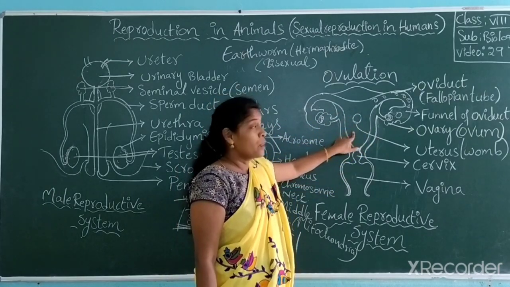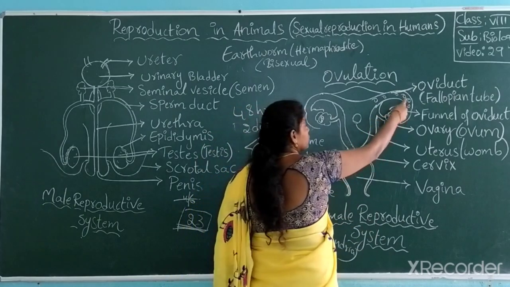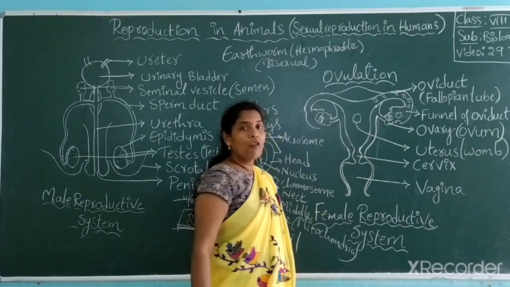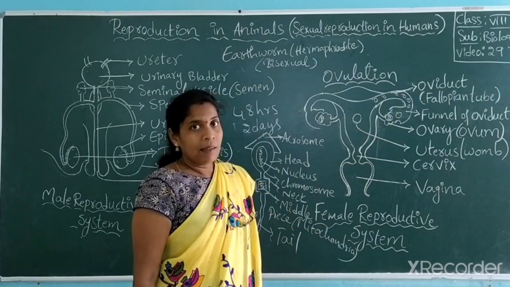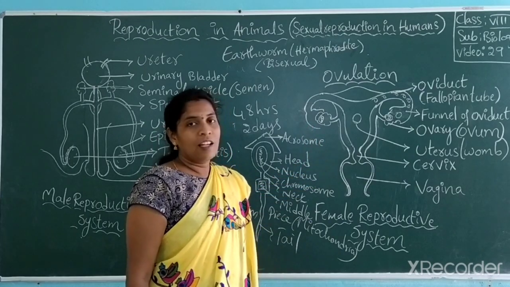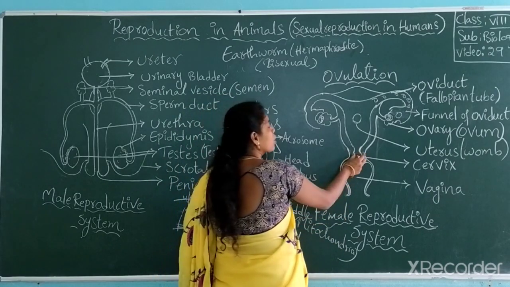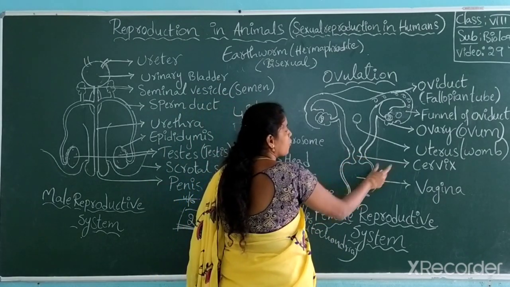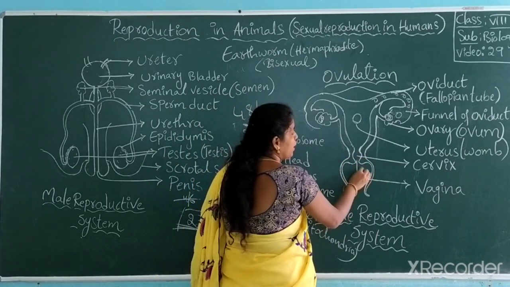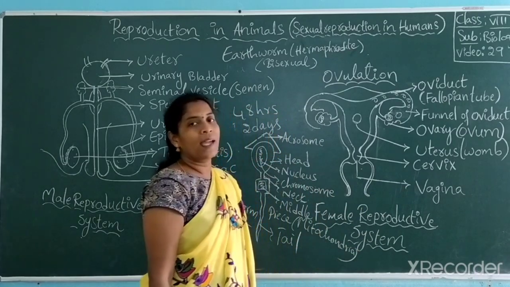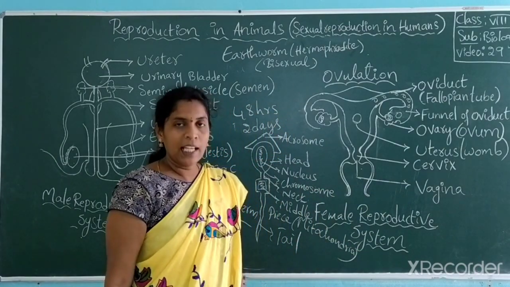So finally, the ovum reaches the uterus. From there, the ovum passes through the opening called the cervix, and then the opening end called the vagina, from where the urine is passed in a female body.